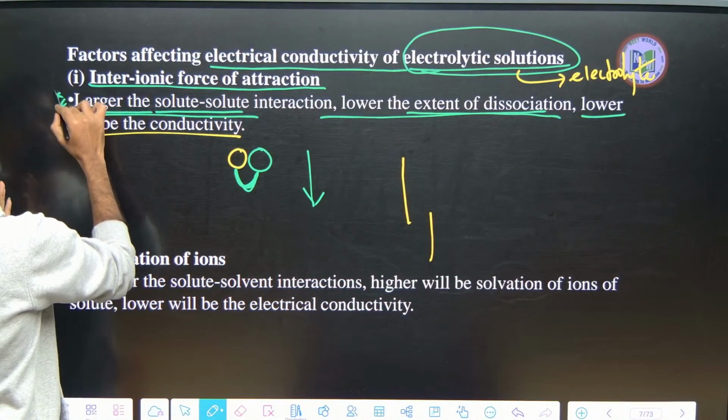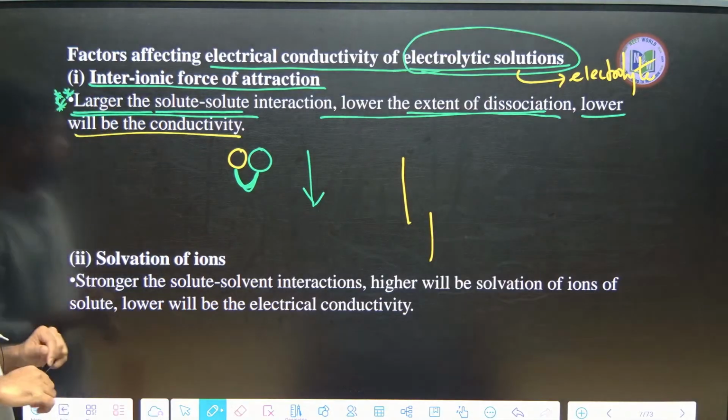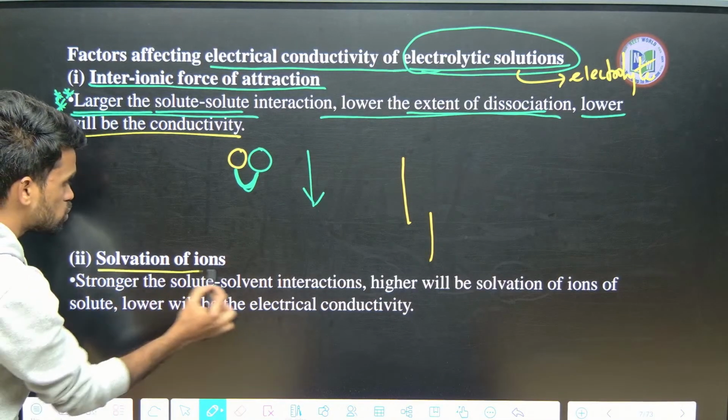Okay guys, do not memorize things by heart; always try to learn the concept here. Okay, next, what about solvation of ions?